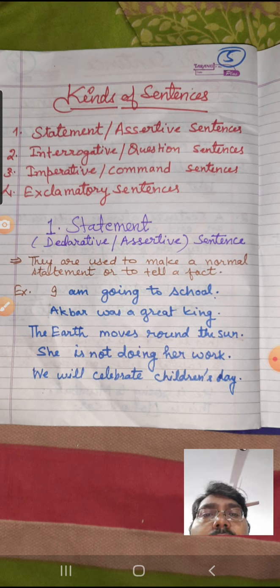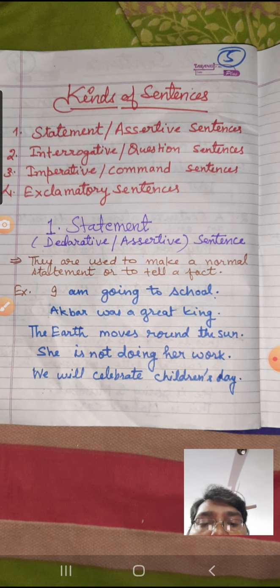These are used to make a normal statement or to tell a fact, like the earth moves around the sun. If suppose there are 30 students present in the class today, any normal statement that we make is a statement. Hope it is clear to you.